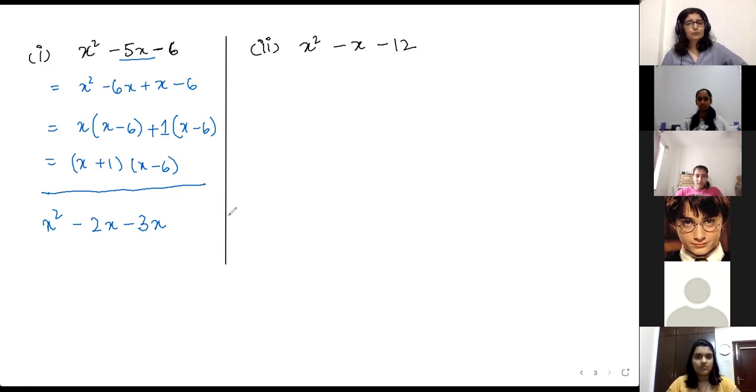No, so this -2 -3 is wrong. You need to look at something else. After splitting, when you multiply, you have to get the product of this part and this part. So in this case, you need to get -6x square. Suhani, the second one is not correct. Check. I don't know if it's a typo or if you made a mistake in your working, but just check.